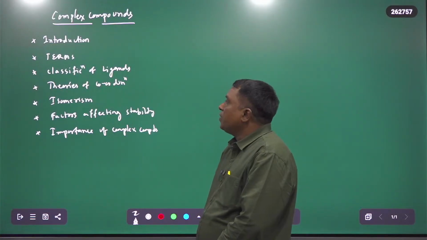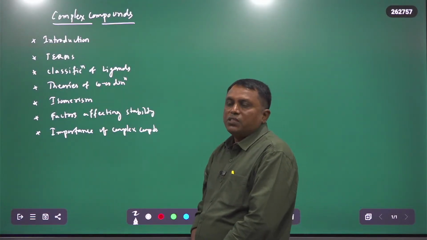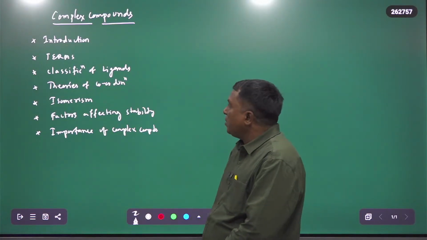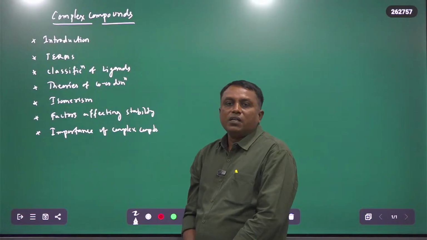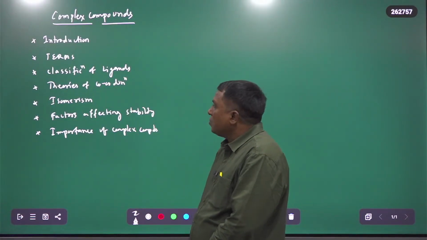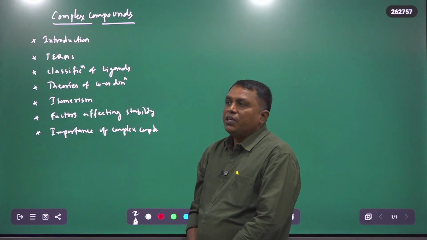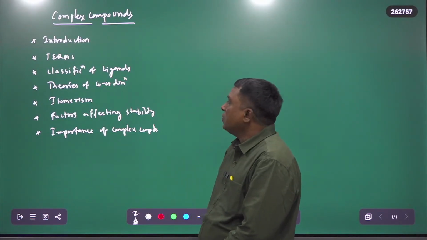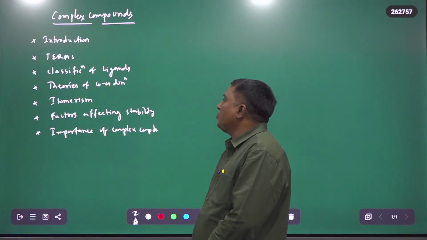The theories of coordination compounds: the first is the Sidgwick's effective atomic number, the second is Werner's theory, the third is the valence bond theory, and the fourth is the crystal field theory of coordination compounds. They are very, very important in complex compounds.